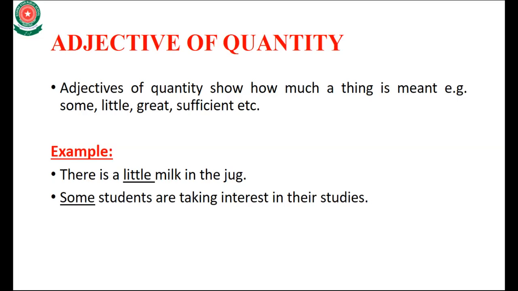When I remove the word some, it does not tell how many students, कुछ students, सारे student या कोई student नहीं. It does not tell the quantity. So adjective of quantity tells the amount, how much milk in the jug is.